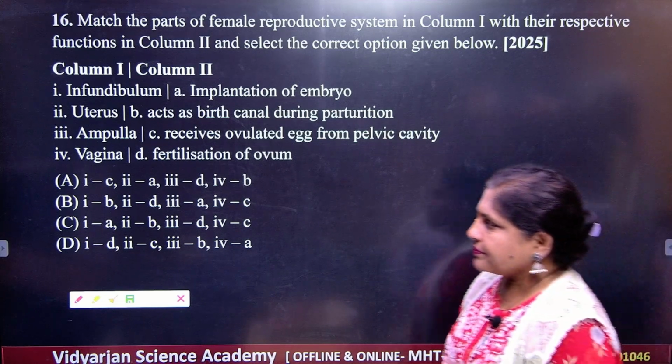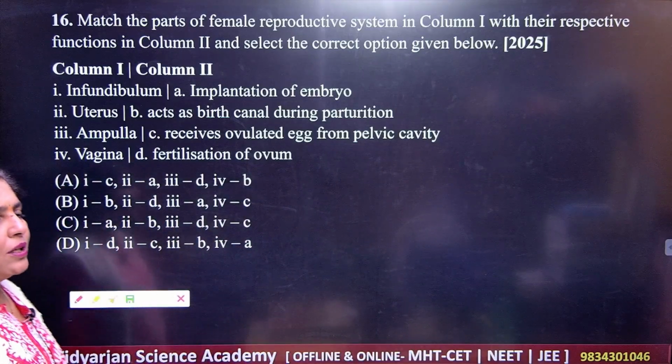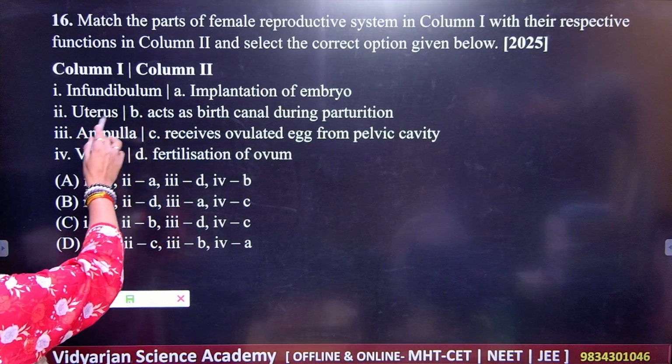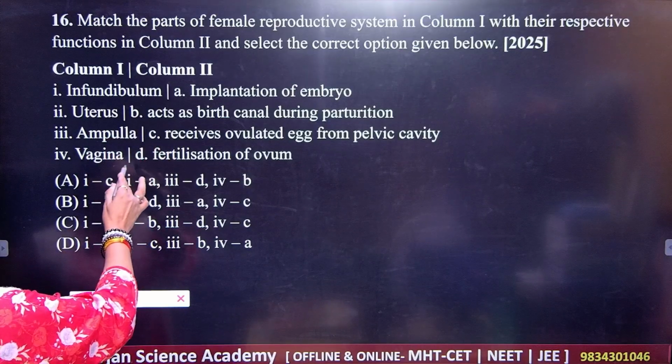See, what is the column 1 here? Parts: infundibulum, uterus, ampulla and vagina.